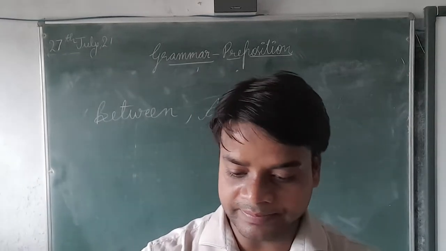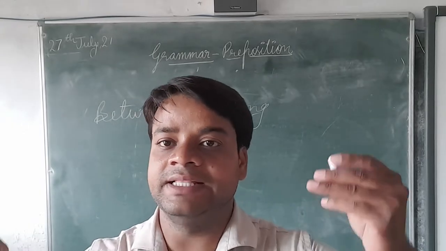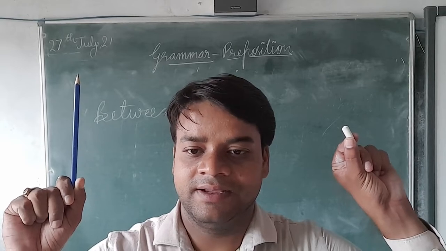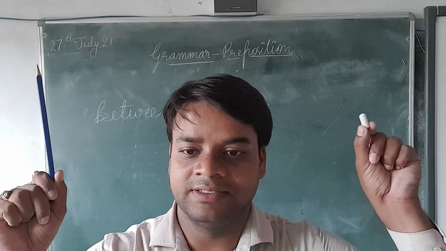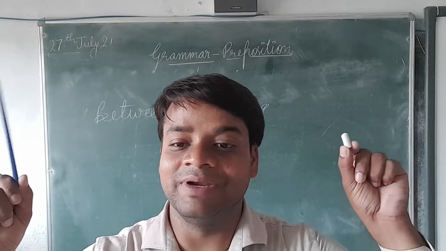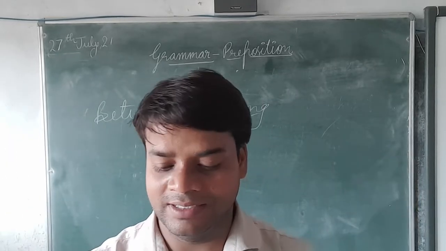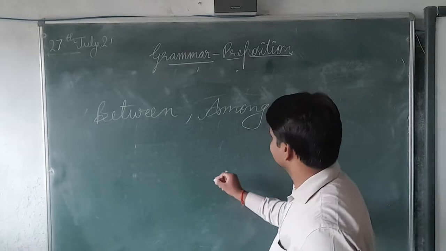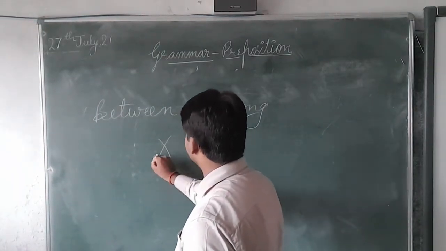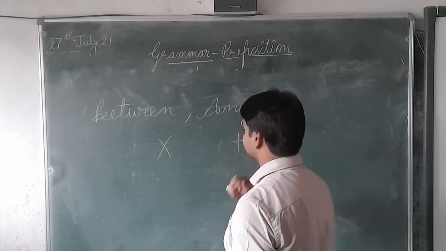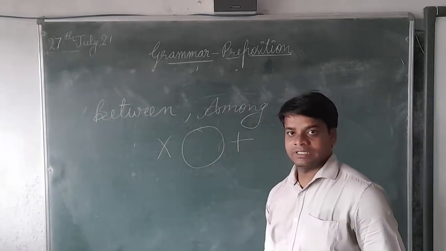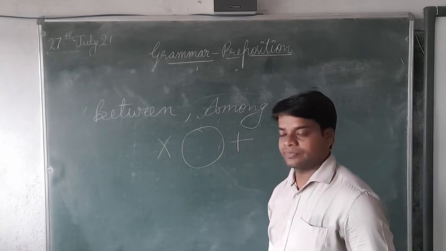For example, if I say that I'm standing between this pencil and chalk, I'm where? In between, okay?